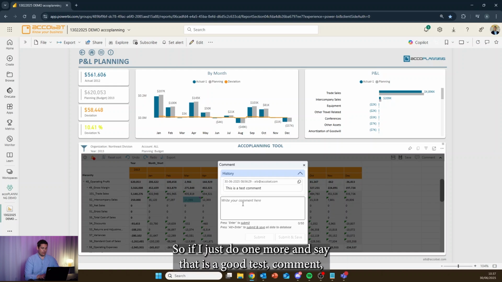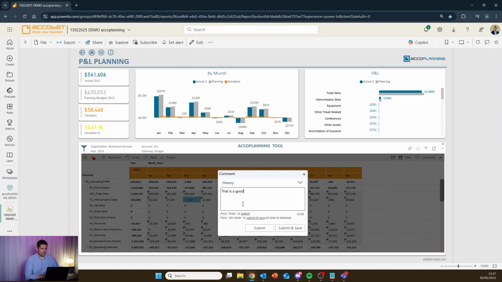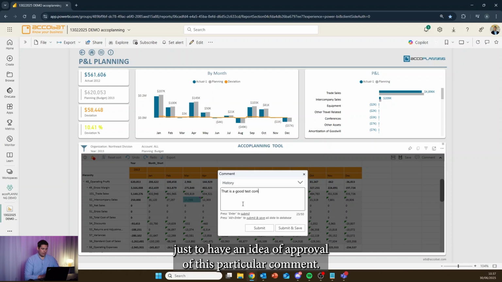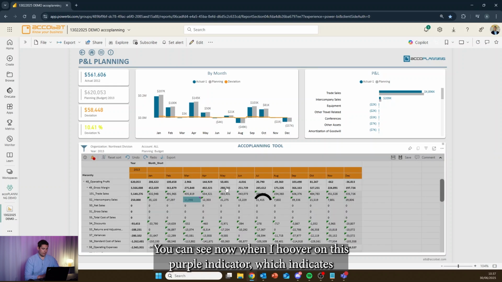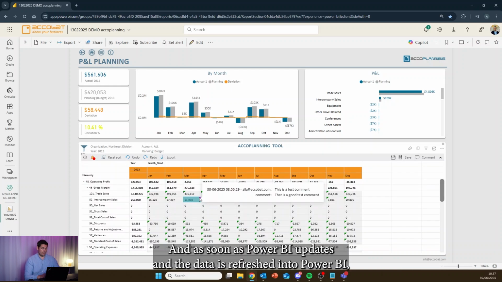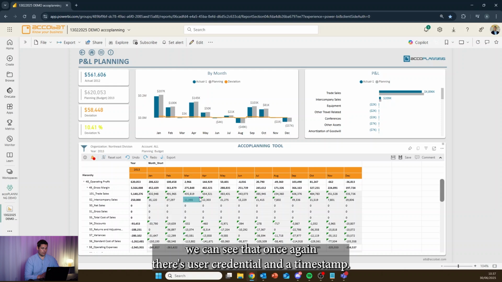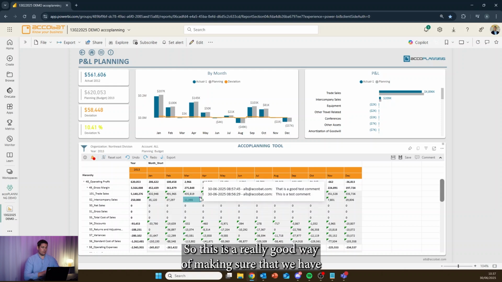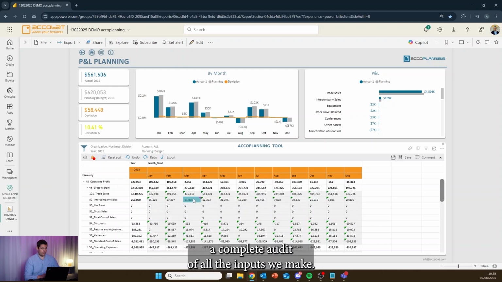In this scenario, if I do one more and say that is a good test comment, just to have an idea of approval of this particular comment, you can see now when I hover on this purple indicator, which indicates the comment, that there are two different comments. And as soon as Power BI updates and the data is refreshed into Power BI, we can see once again there's a user credential and a timestamp. So this is a really good way of making sure that we have a complete audit of all the inputs we make.